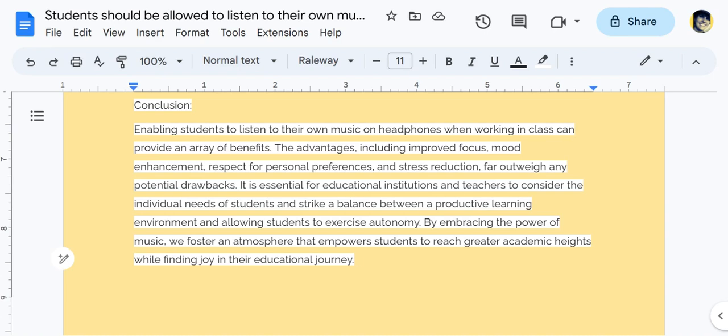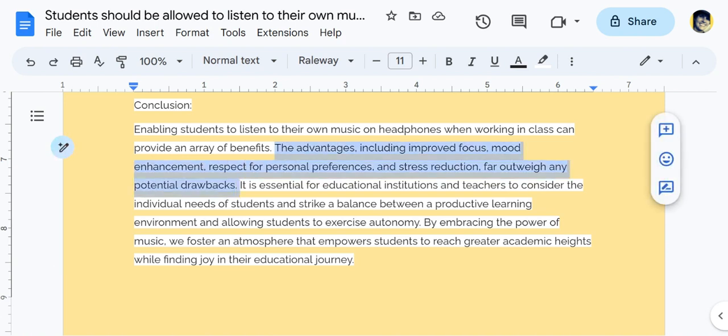Okay, definitely love this conclusion on many levels. Of course, the thesis is restated in the conclusion, which is so important. I love the word choice of an array of benefits. I absolutely love that. I love this idea of striking a balance.